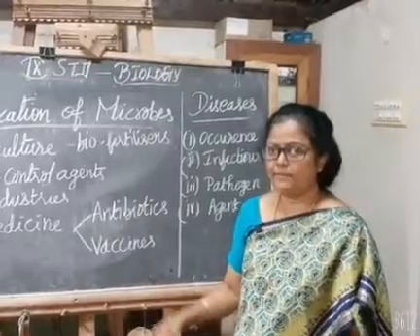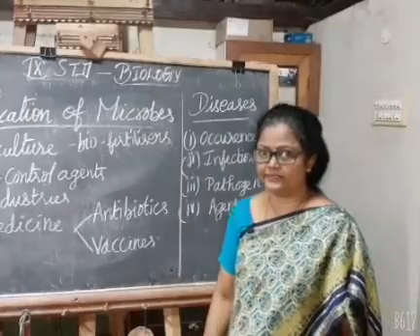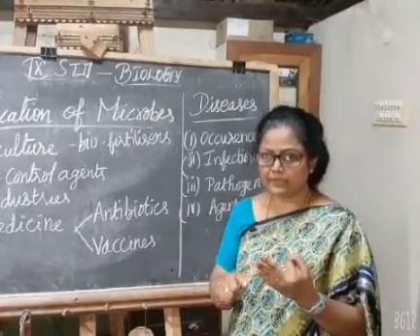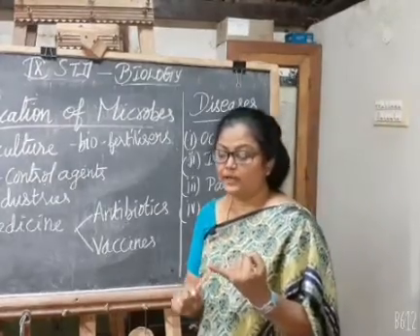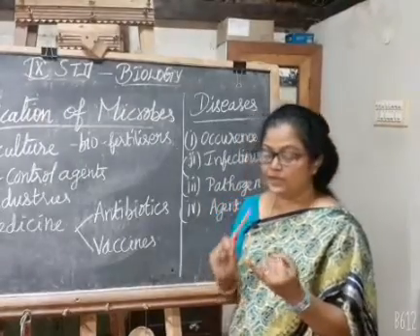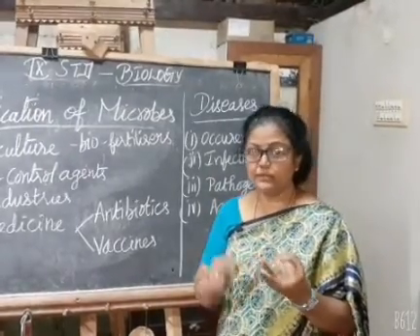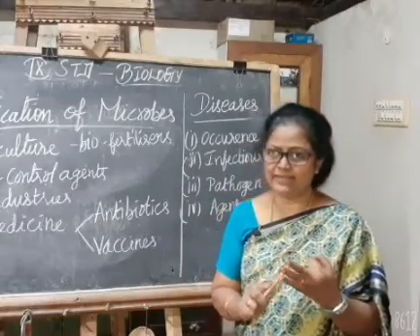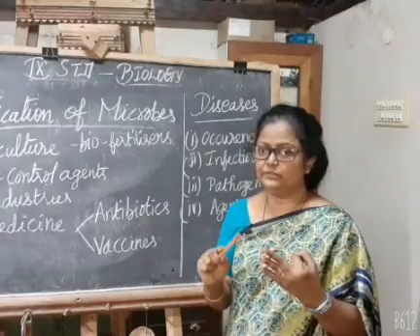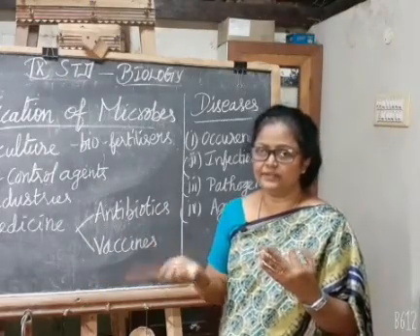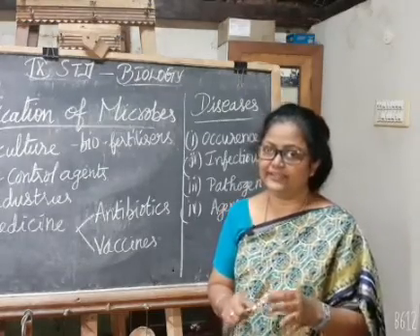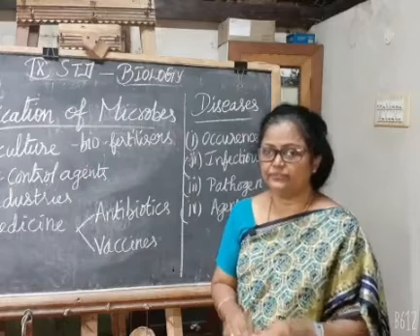Then microbes and diseases. First one, occurrence: endemic, epidemic, pandemic and sporadic. Endemic means few people will be affected. Epidemic means a large number of people will be affected. Pandemic means the whole world will be affected, a disease that passes from one country to another. Sporadic means the disease occurs occasionally, like cholera and typhoid.